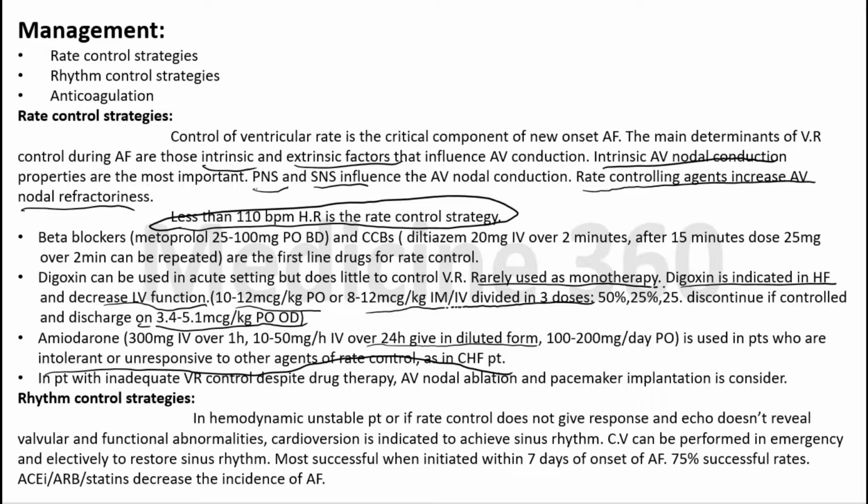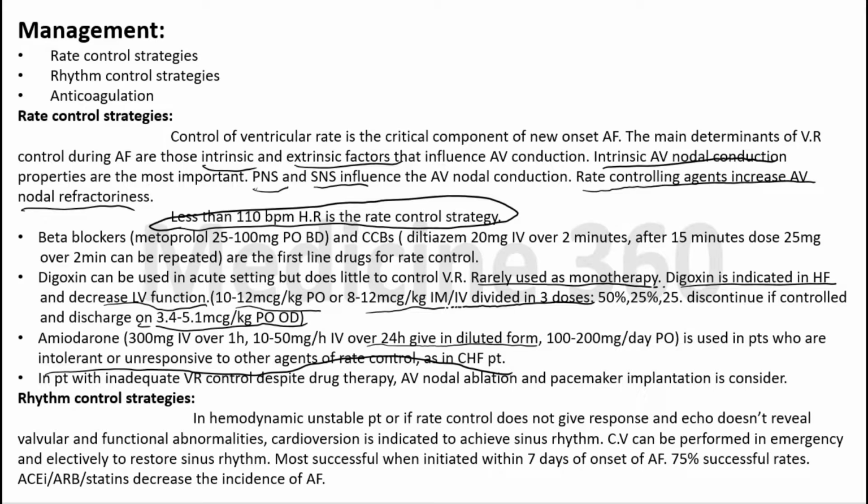And you should also notice that every brand name contains a different amount of drug or different ml of drug, and each ml contains a different amount of drug. So consider the amount according to that brand name, but the exact amount is 300 milligram IV over 1 hour. You can adjust according to mls on that.